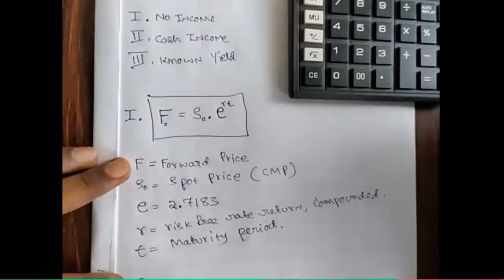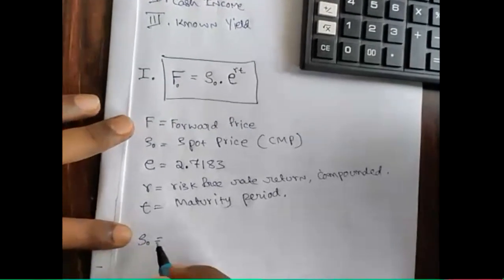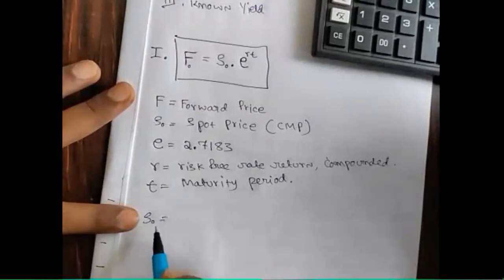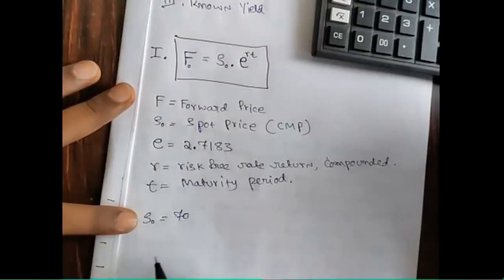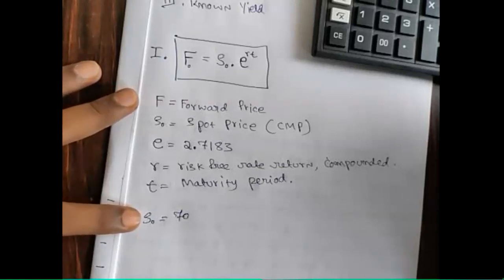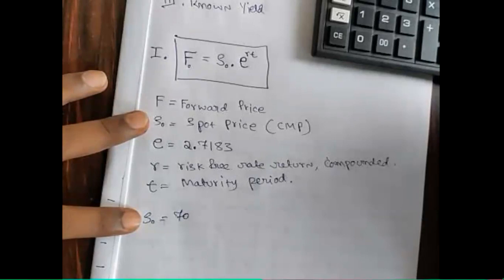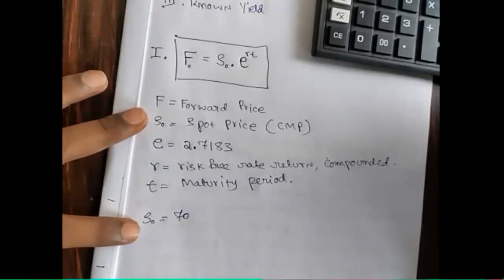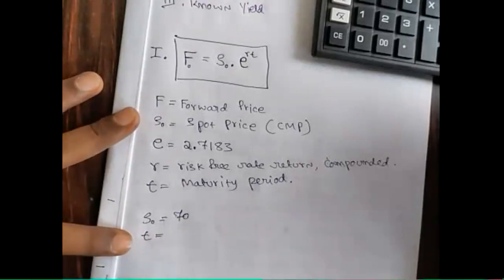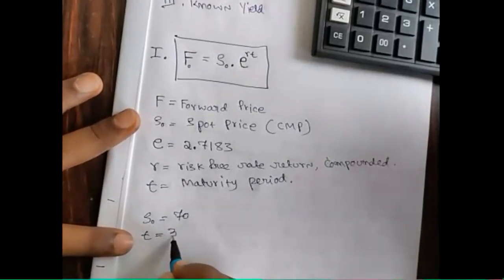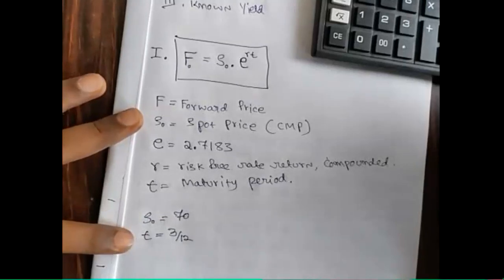So I'll write the given information here: S0, the spot price, is 70, and it will mature in 3 months time. The duration of the contract is 3 months, so the term of the contract is 3 by 12.